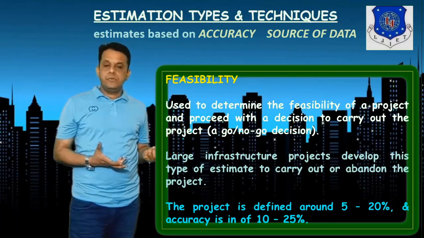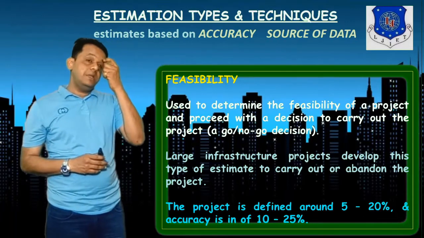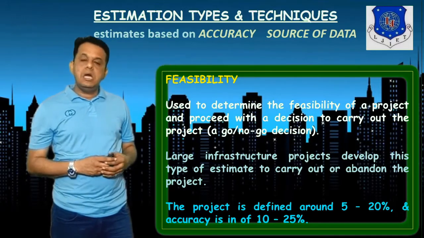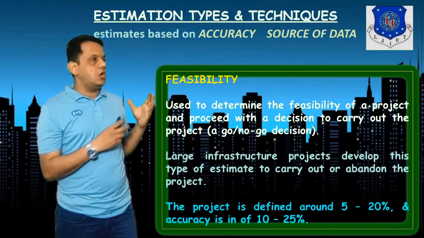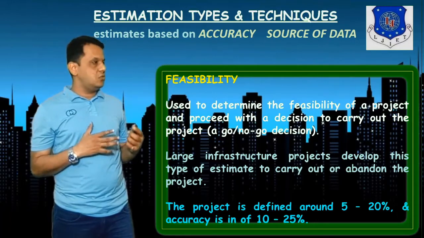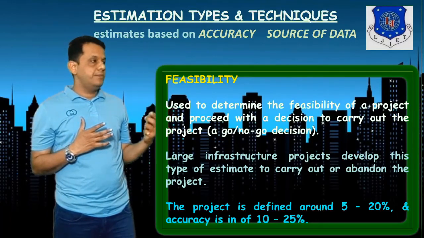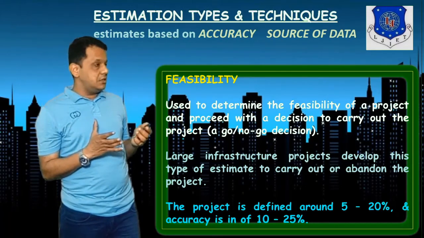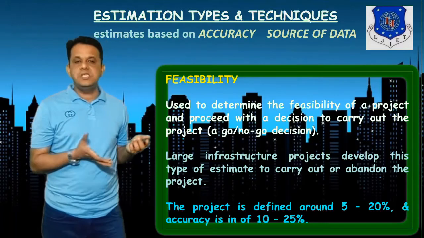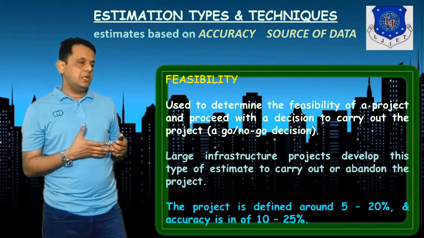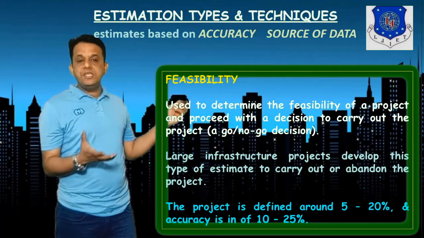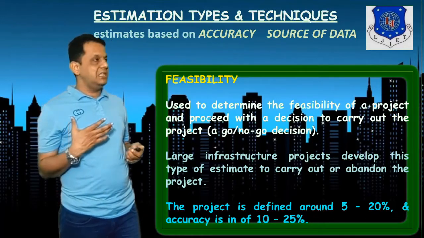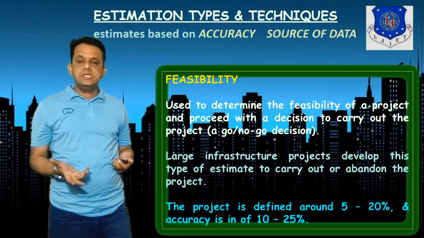Like initially, a large project may look very promising and futuristic, and it may not go as we estimate. Say somebody talks about space tourism, where we will be building up a hotel in space and will accommodate people for 2 days. The project looks very futuristic, and it may happen that it will materialize. But here the question is whether it is feasible or not. So if there are big investors available, this project can start. But the accuracy or the surety for finishing is a little bit less here.